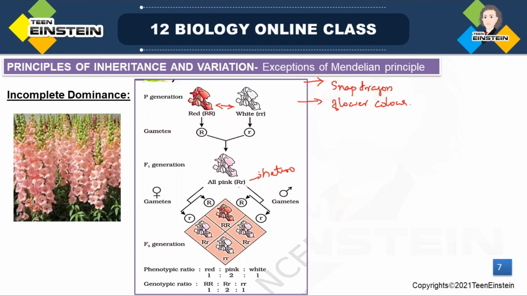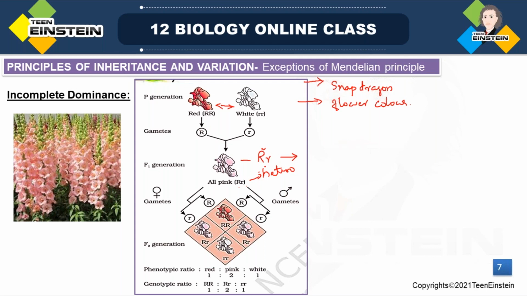In F1, the gametes produced: the red pure line produced capital R gamete, and the white, as usual, produced the small r gamete. This is the normal type of gametes. When these both combined in the F1 generation, it formed pink color flower from this heterozygous combination of capital R, small r. According to Mendel's law, which color will we expect? The red color, because here the dominant allele is present, right? So red color flower should get produced.